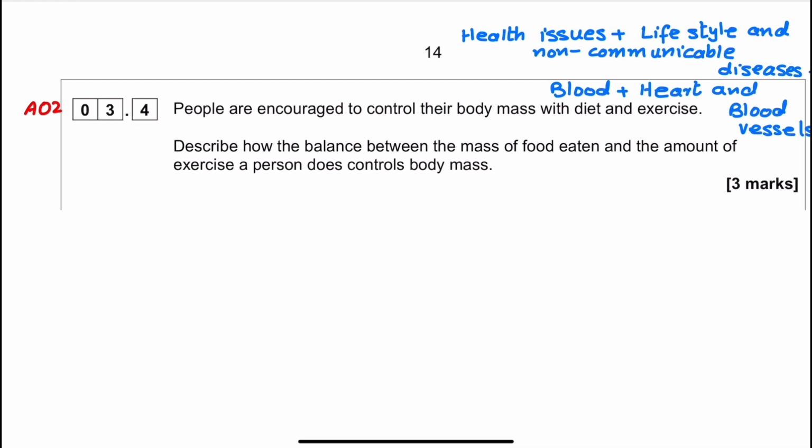If a person eats more food and it is converted less into energy, most of the food is converted into fats and the body mass will increase. On the other hand, if the person takes less food and more energy is produced by the body, as a result of that, the mass of the body will decrease. Let's see the model answer for this question.